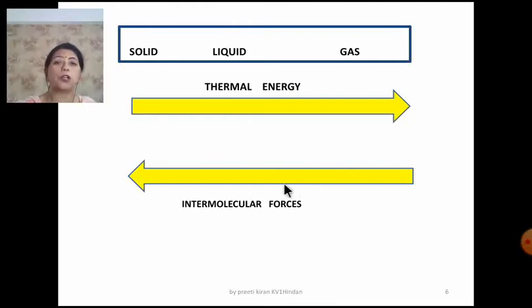Let me tell you, children, that the intermolecular forces tend to keep the molecules or the constituent particles together. But the thermal energy is responsible for the motion and it tends to keep the molecules or any type of constituent particles apart. So when the thermal energy is high, we can see that the gaseous state will be there. But if the intermolecular forces are high, then the solids will be there. Now, at room temperature and pressure, the balance that exists between the thermal energy and the intermolecular forces will decide the state of a given substance.